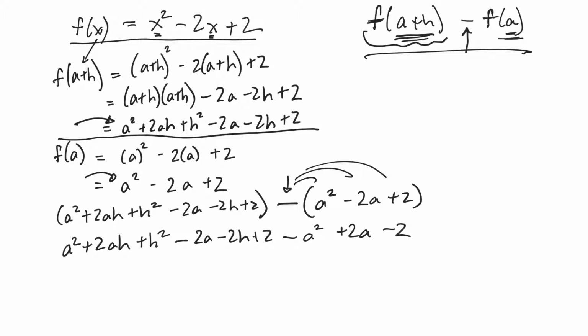Okay, now see if I can combine anything. Looks like this a squared and that a squared will cancel out. Anything else? Yeah, the minus 2a and plus 2a are gone, and it looks like the 2 and the minus 2 are gone. So in the end, I'm left with 2ah plus h squared minus 2h, and that's it. So I think that's where I would finish.